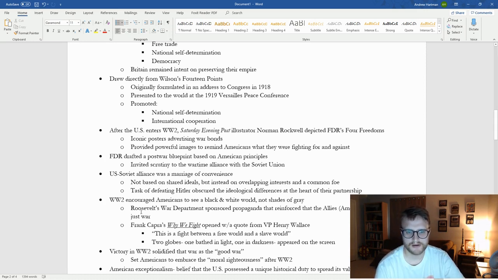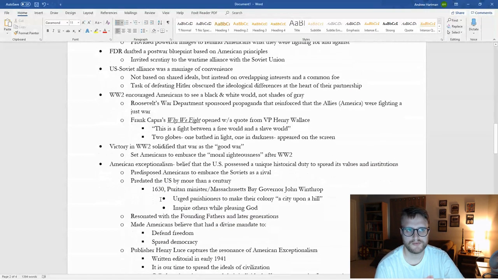And so we see at the same time, World War II, really, especially because of Hitler, creates this situation where Americans start to see the world as either good or bad, black or white, right? Free or not free, as opposed to shades of gray, which maybe if the United States did see the world in shades of gray, maybe the Cold War isn't as intense as it was.